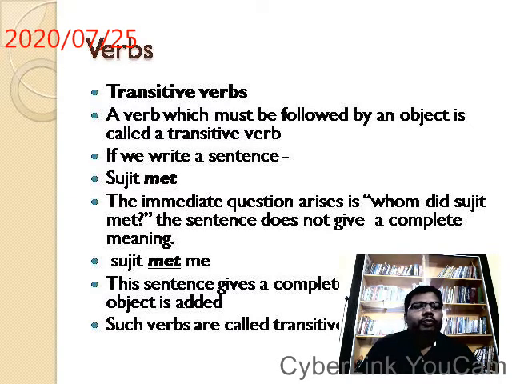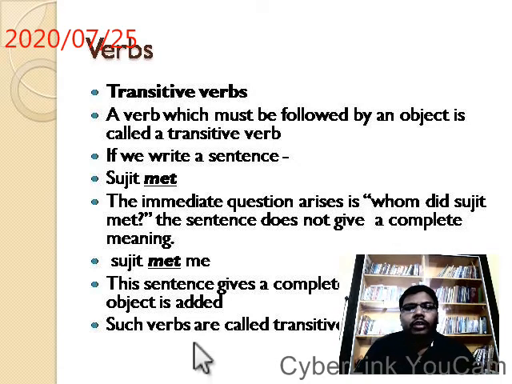You are supposed to ask, and you will ask. Sujit met. You may ask, whom? Whom did Sujit meet? Who is he supposed to meet? Okay. Whom did Sujit meet?